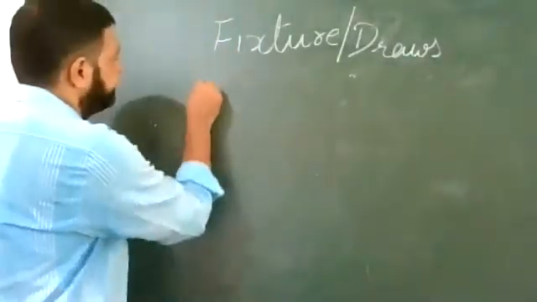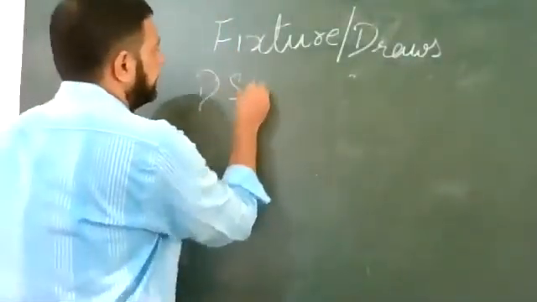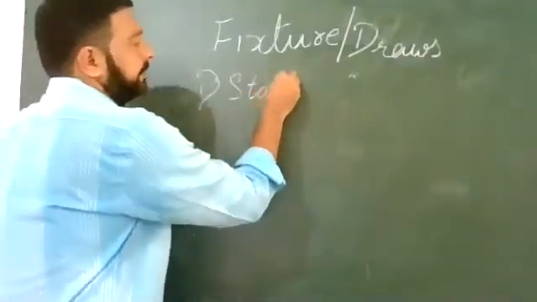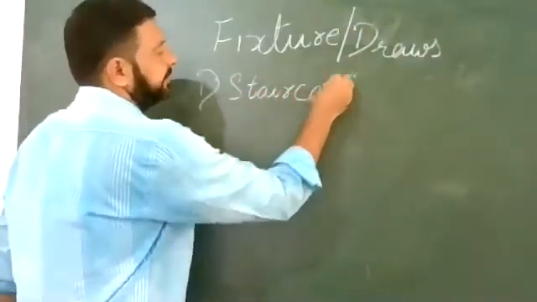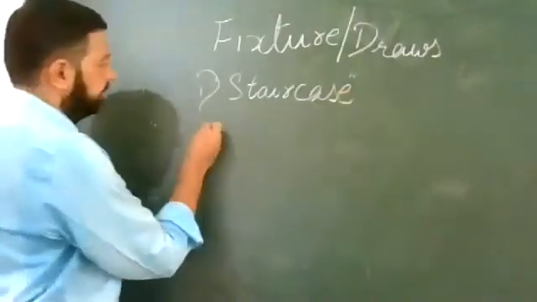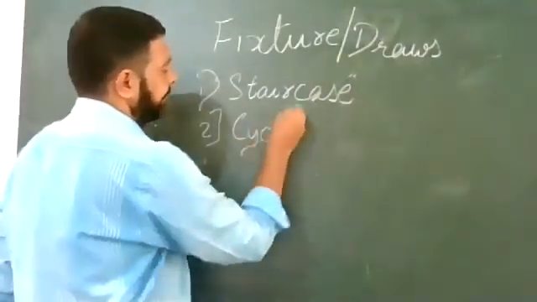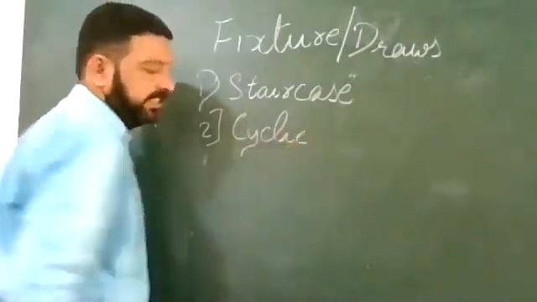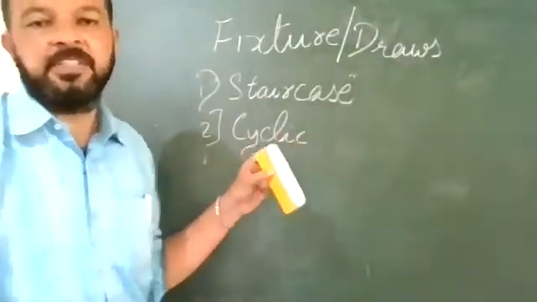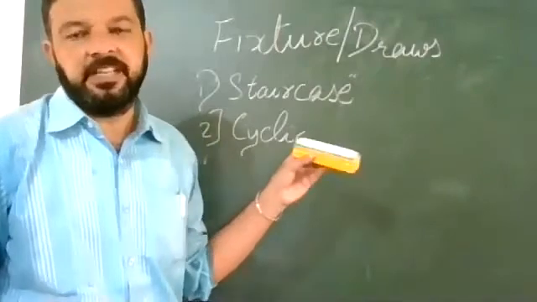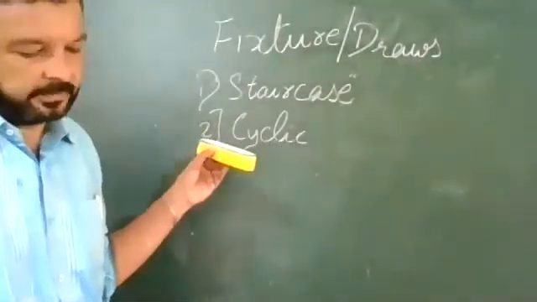First method is staircase. Second method is cycle. The staircase method is what we have just seen in a combination tournament.